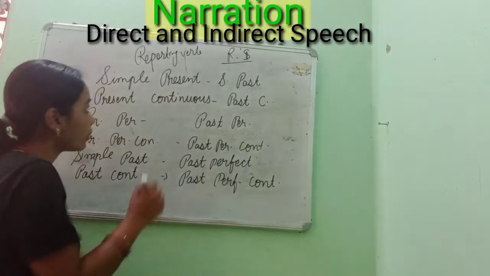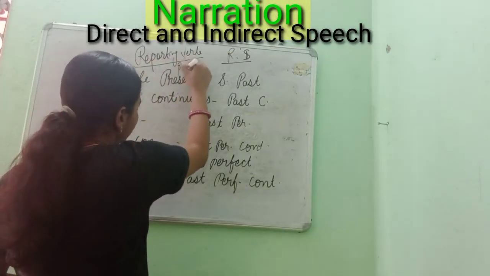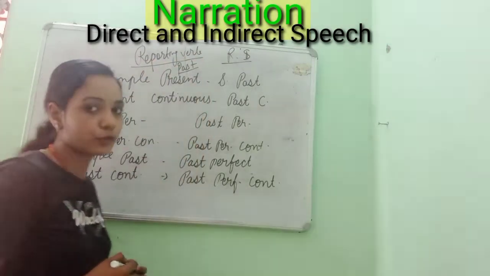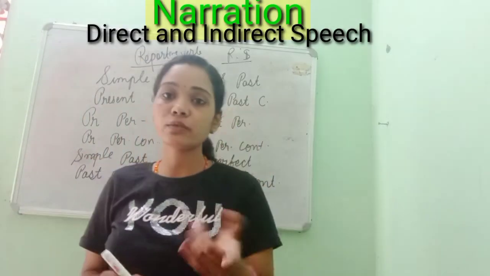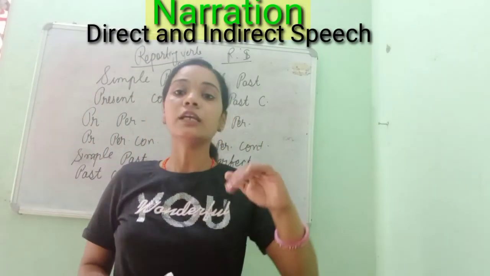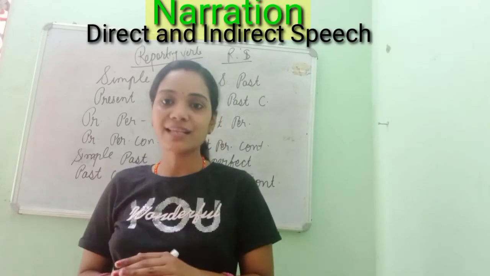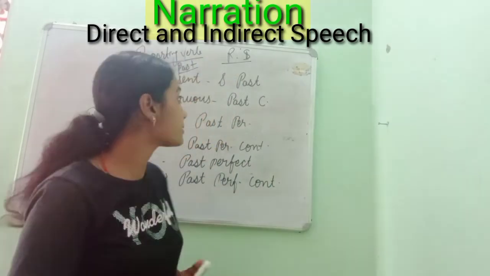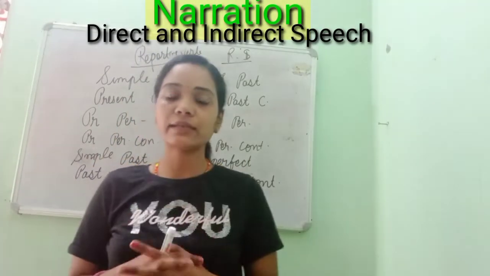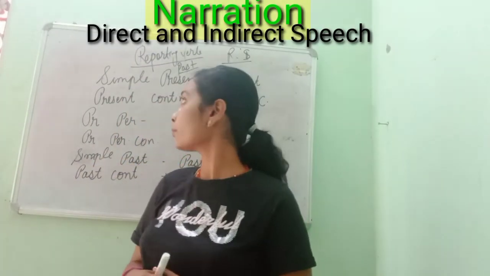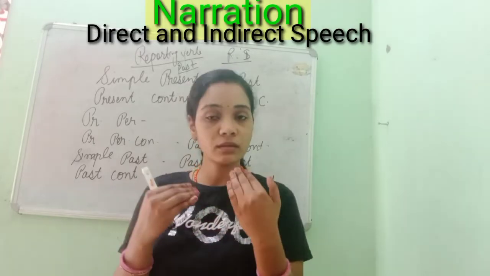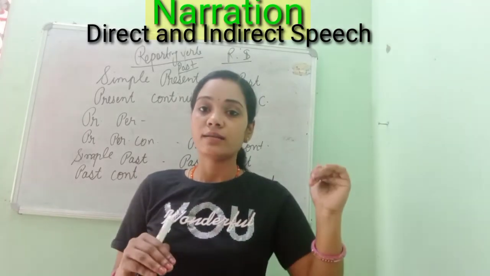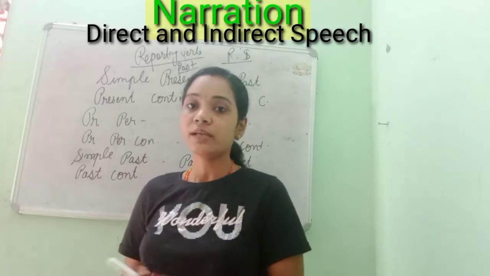When the reporting verb is in past form, like he said, he told, in place of he says, he asked generally comes in a question, an interrogative sentence. We will not discuss other sentences today, only declarative, otherwise it will be confusing for you. So when said or told is in place of says, then what happens?